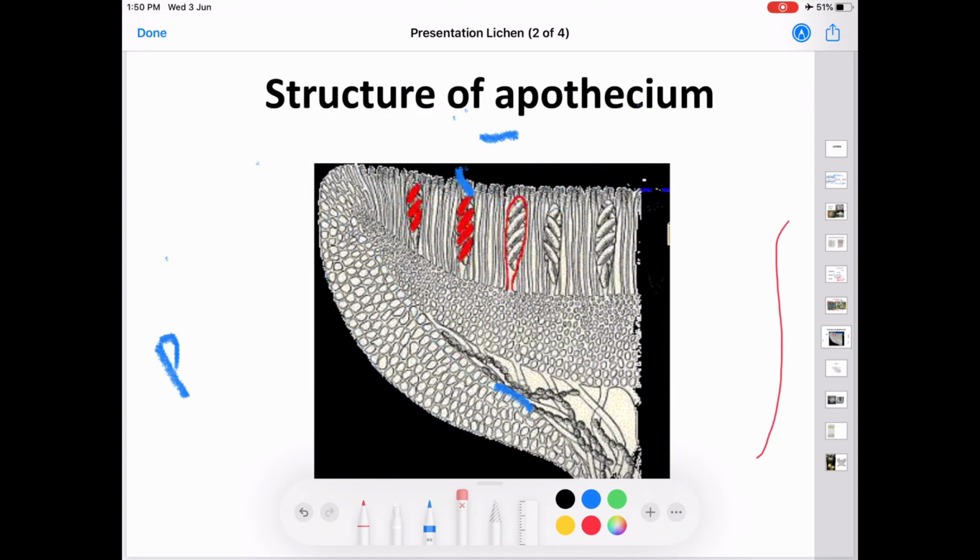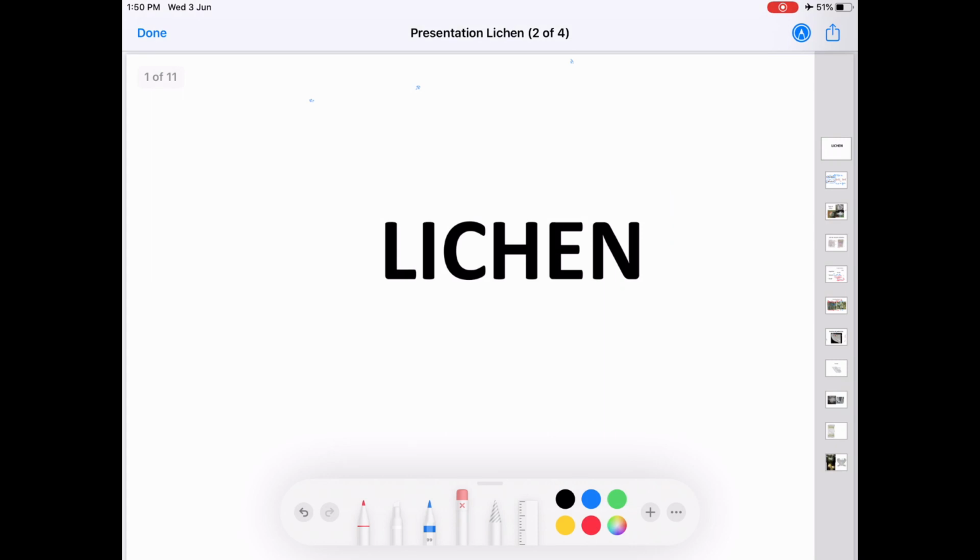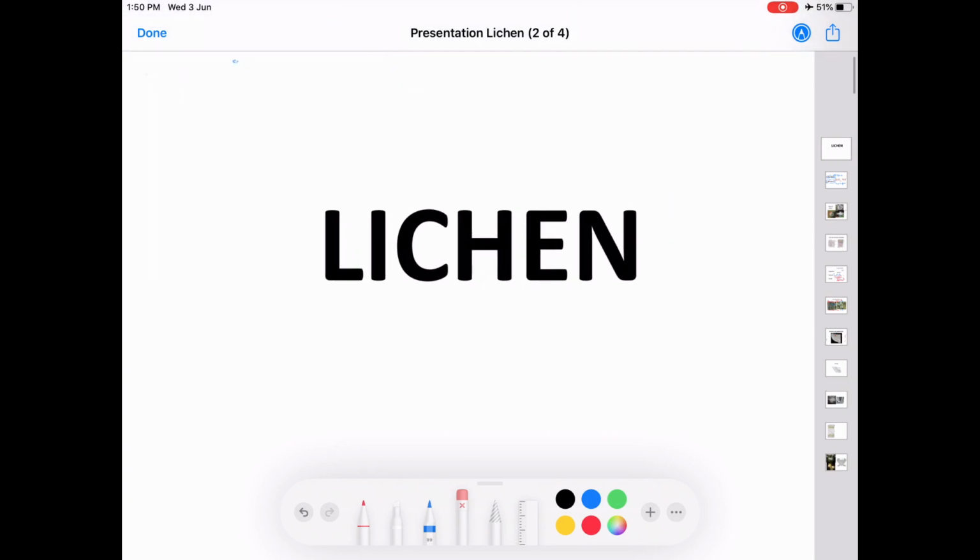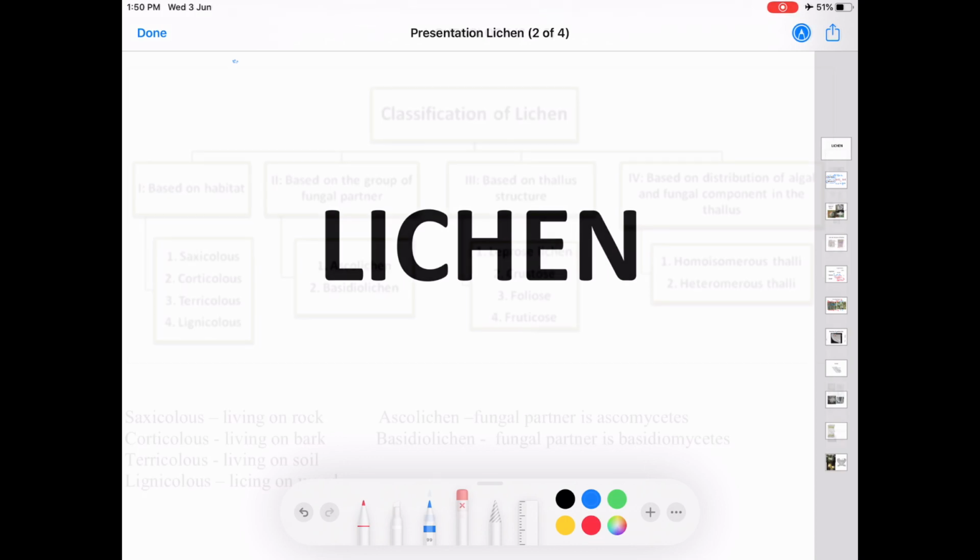Thus, these are the general characters of lichen. Once again, the special features of lichen are, these are dual or composite organisms consisting of an algal partner and a fungal partner, that is phycobiont and a mycobiont. Algae are synthesizing the food material and fungus is providing space for the life of algae. And generally there are three kinds of thallus: crustose, foliose and fruticose.